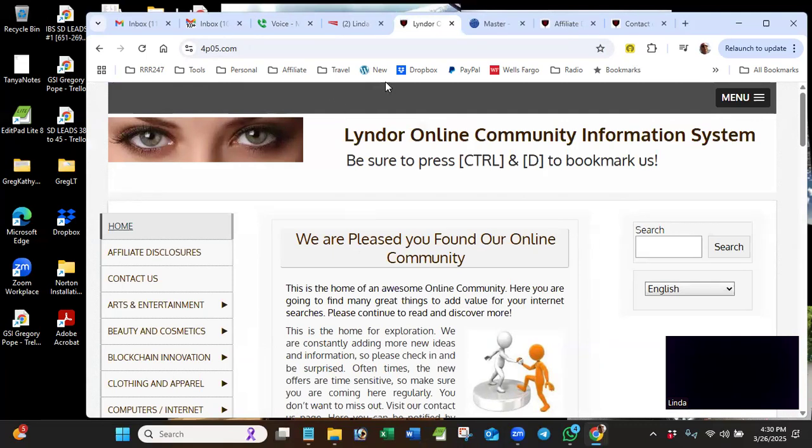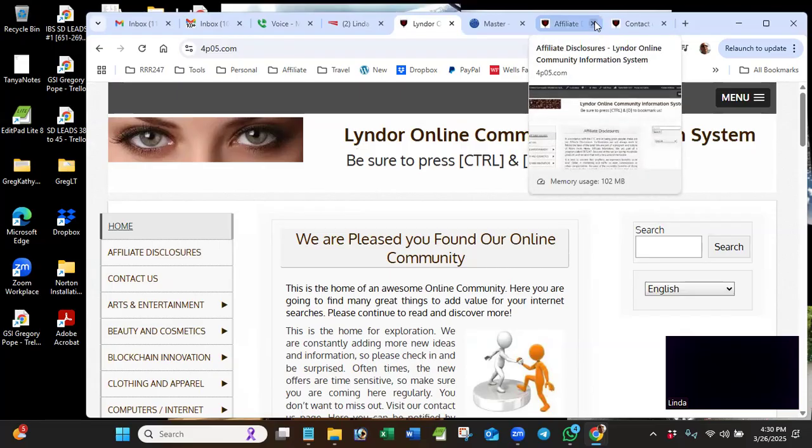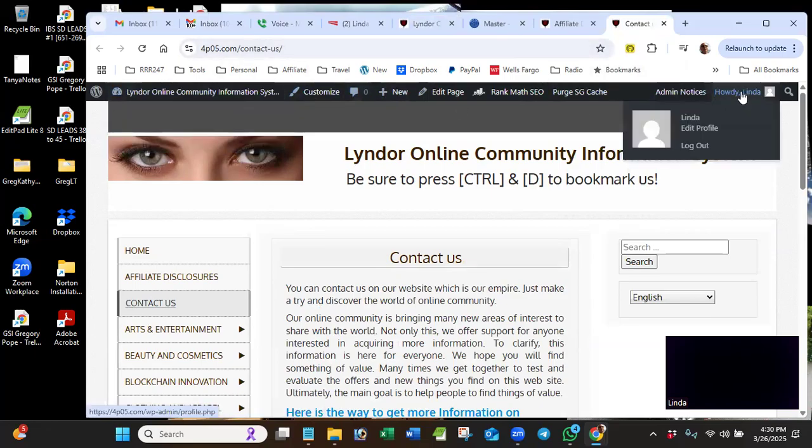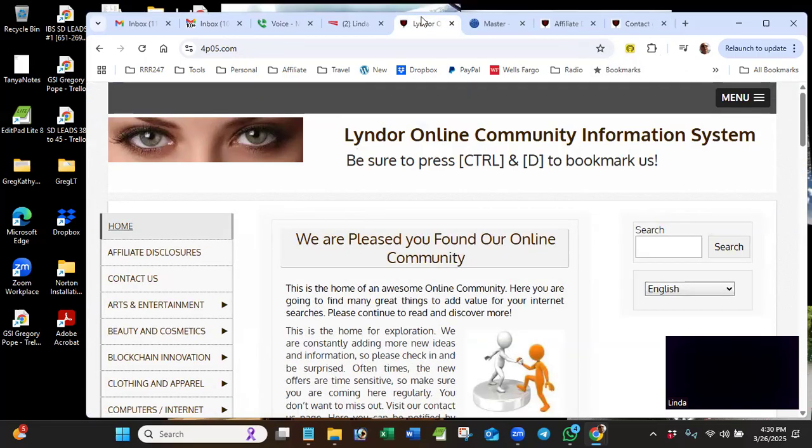See, I logged out after I finished your, so I'm going to close that tab. I know I'm logged out, Linda, on this tab because there's no black bar. In other words, here, this is your website 4p05.com with this black bar running across that says Howdy Linda. This one doesn't have that. So that one's not logged in.